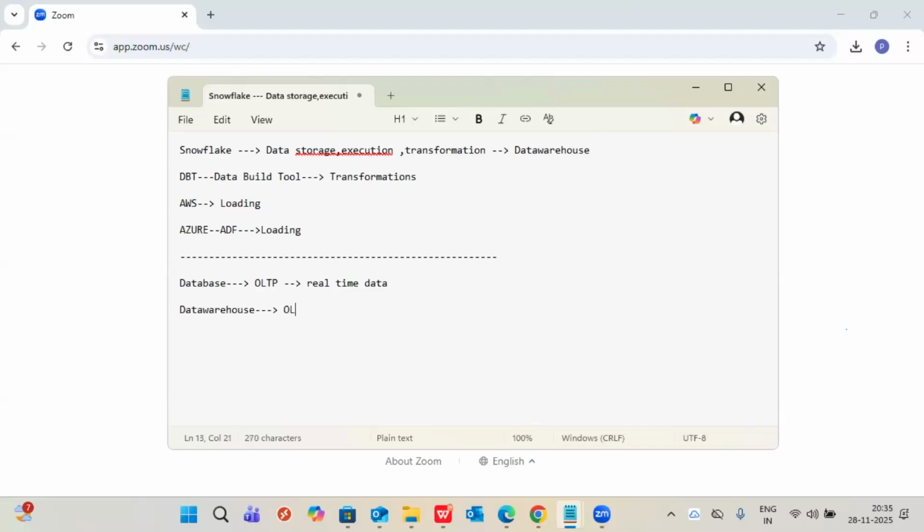OLAP. What is the purpose of OLAP analysis? OLAP is completely for analysis purposes, right? So data warehouse is an OLAP concept, meaning online analytical process. What is the purpose of analysis again? Already you have a database, you are storing the data, that's fine, real time data. You can do it directly there itself, right? Then what is the purpose?